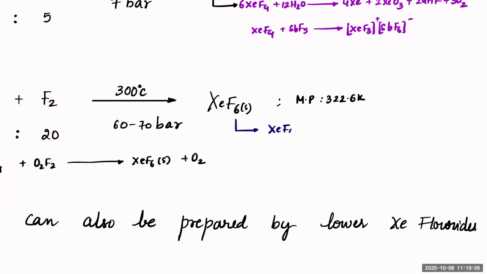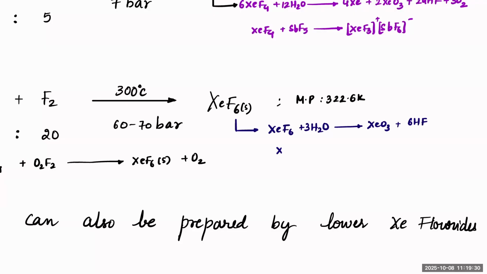XeF6, when you try to hydrolyze it, it will happen in multiple steps. Okay, so I'm writing all 3 moles at a time because again, I'll show you these reactions. So this will become XeO3 and 6 moles of HF. This is the final reaction that will take place.